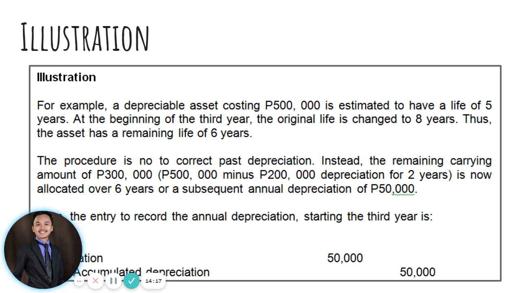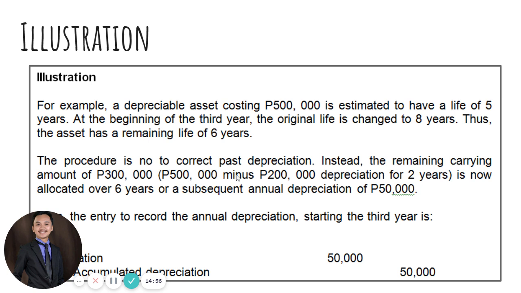Okay, so originally the expected useful life of the property is 5 years, pero it was changed from 5 to 8 years, and then it was only ascertained at the beginning of third year. So that means there are already 2 years that have lapsed. So from the 8 years minus 2 years that have lapsed, the remaining life of that property is 6 years, not 3 years. Okay? So the procedure is not to correct past depreciation, but instead the remaining carrying amount of 300,000,